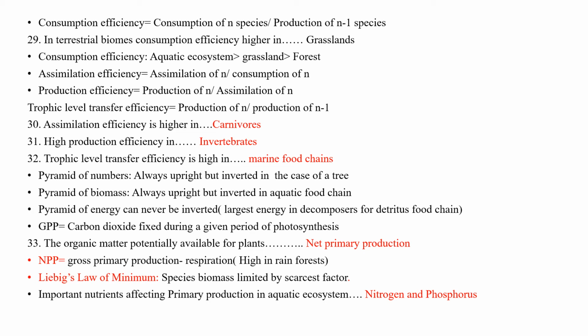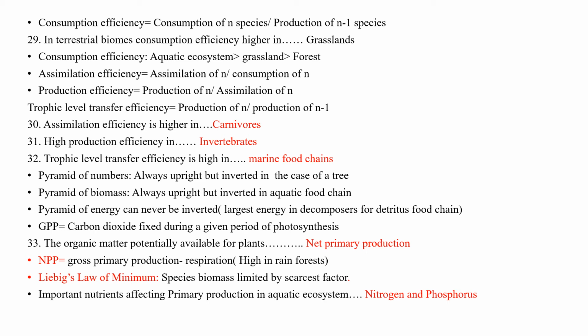Pyramid of numbers is always upright but inverted in the case of a tree. Pyramid of biomass is always upright but inverted in aquatic food chain, because primary producers are always low in biomass. Pyramid of energy can never be inverted.